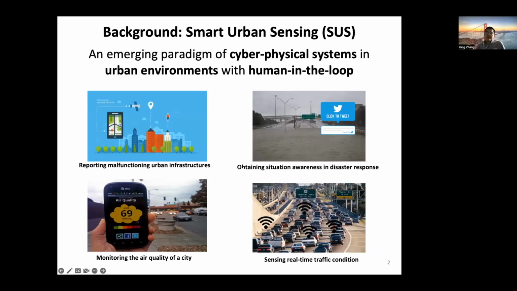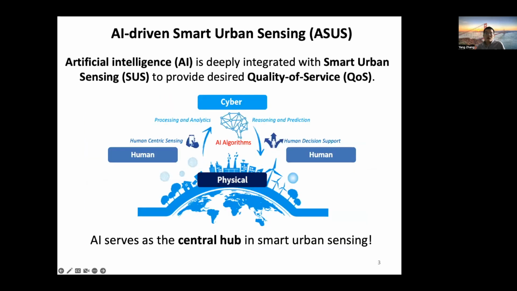Here, we first introduce some background of the applications that we worked on in this paper. Motivated by the state-of-the-art ubiquitous and pervasive sensing platforms and advanced AI models, smart urban sensing has emerged as a powerful sensing paradigm to capture a rich set of information about urban environments at an unprecedented scale for smart city management. In this paper, we focus on these AI-driven smart urban sensing applications.